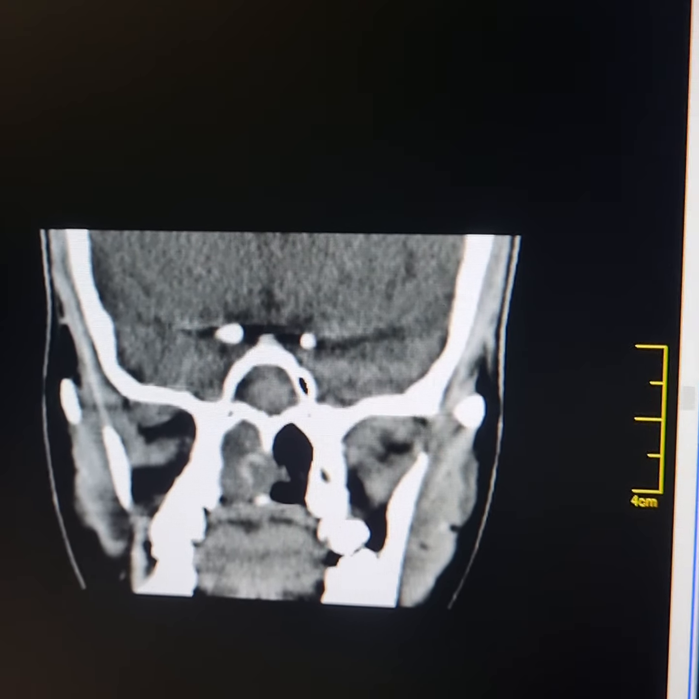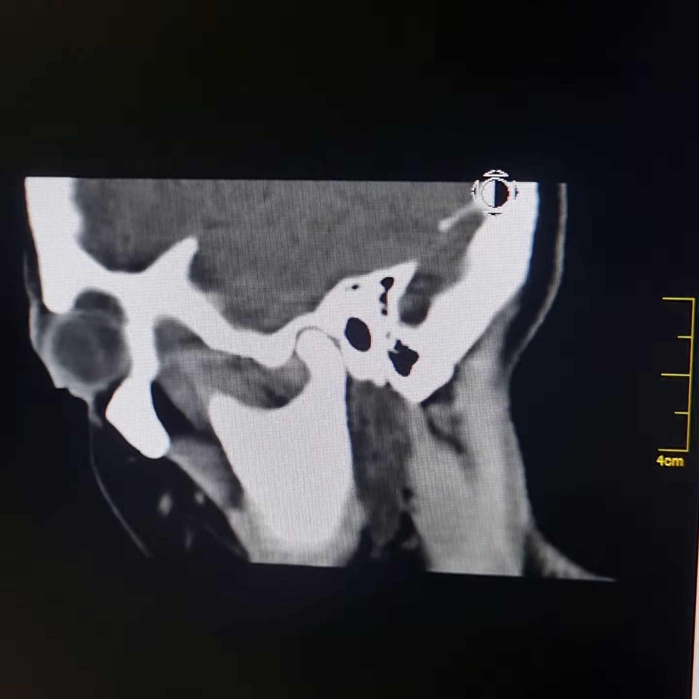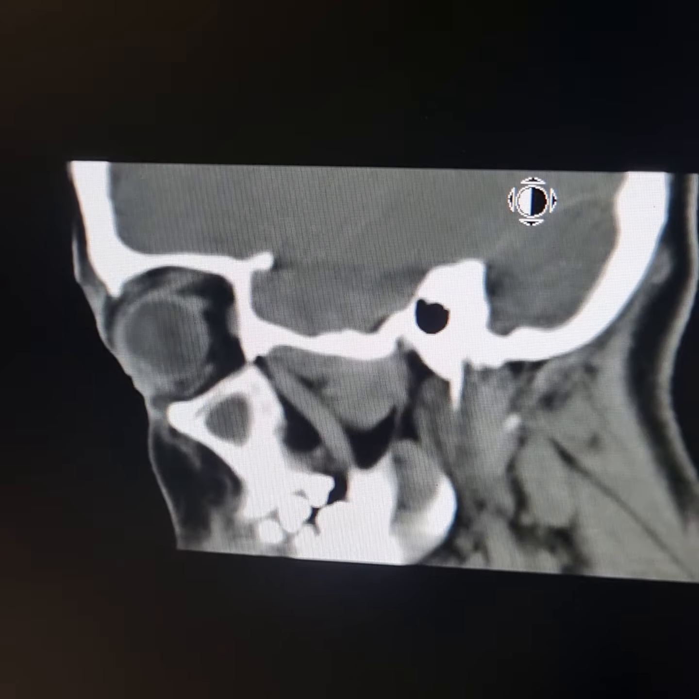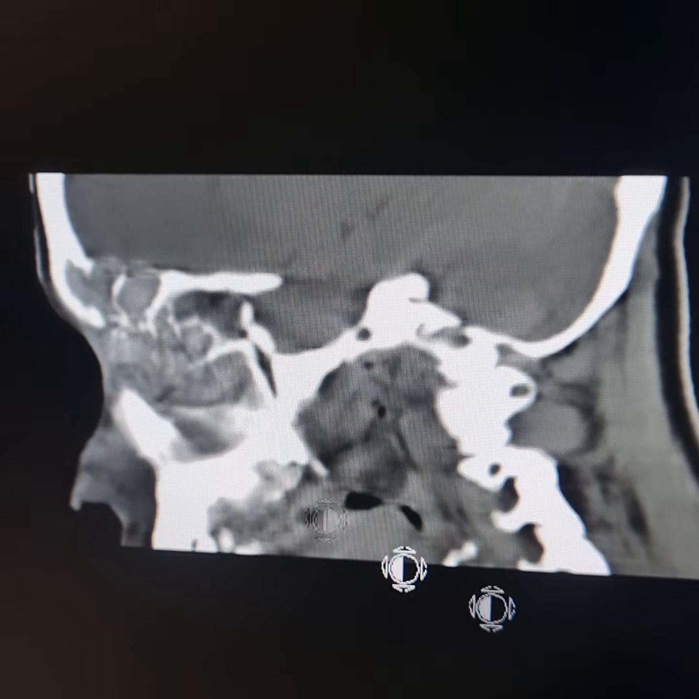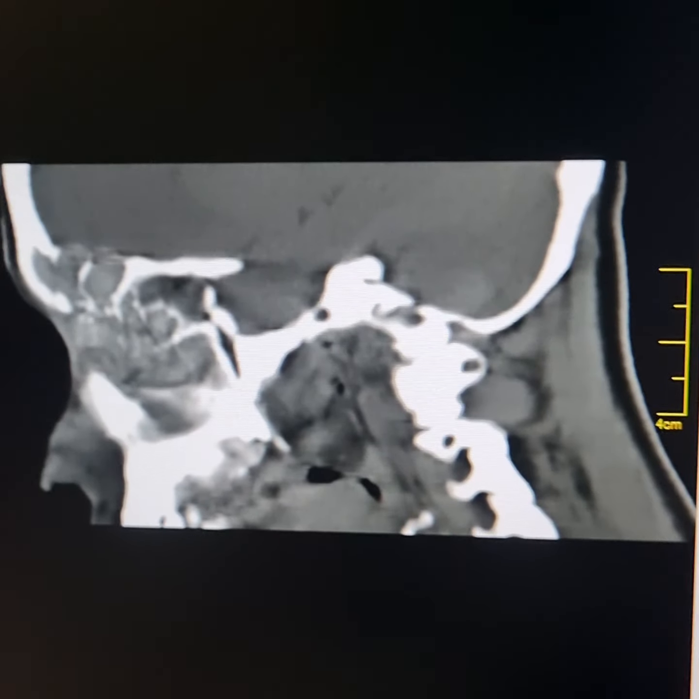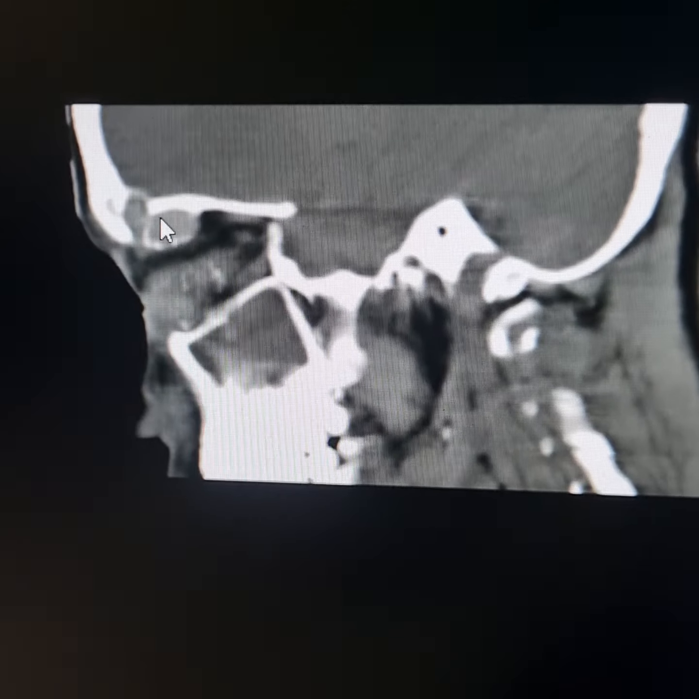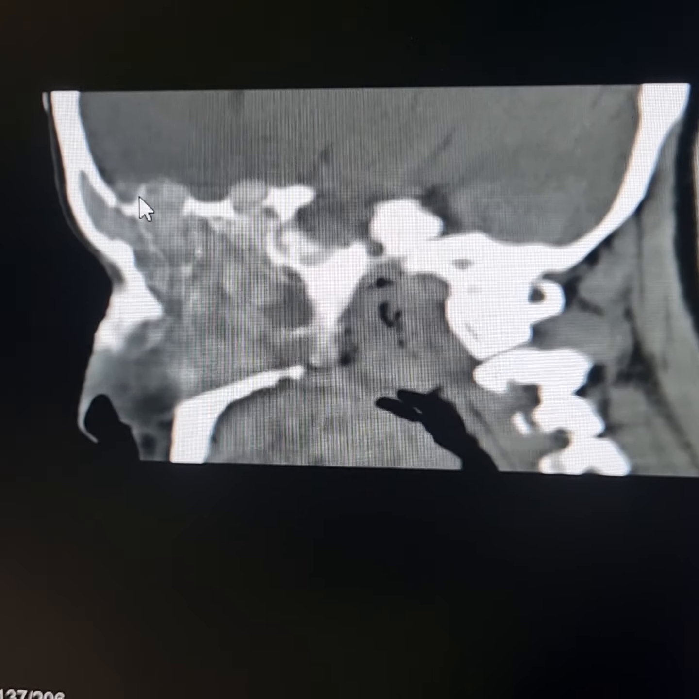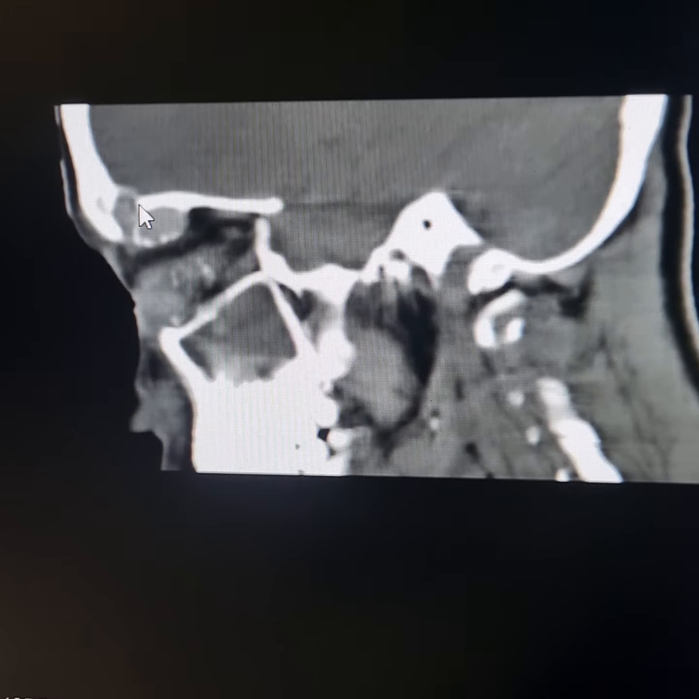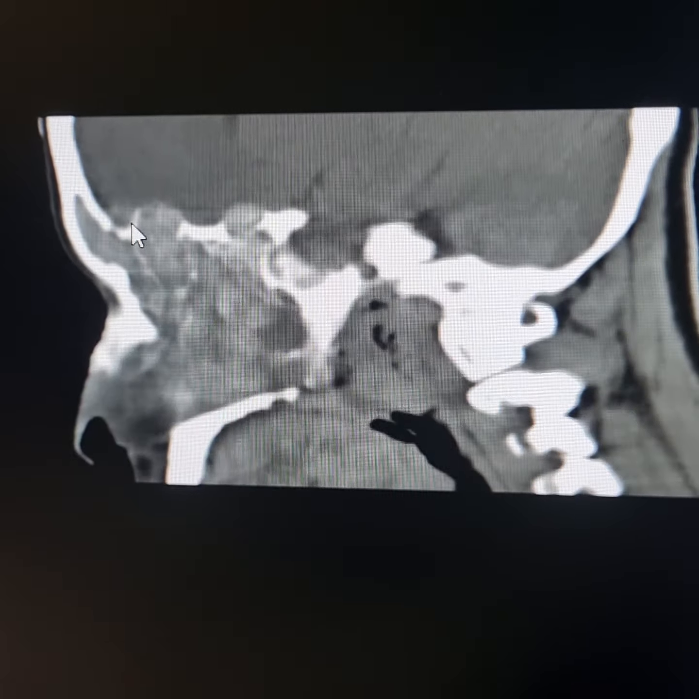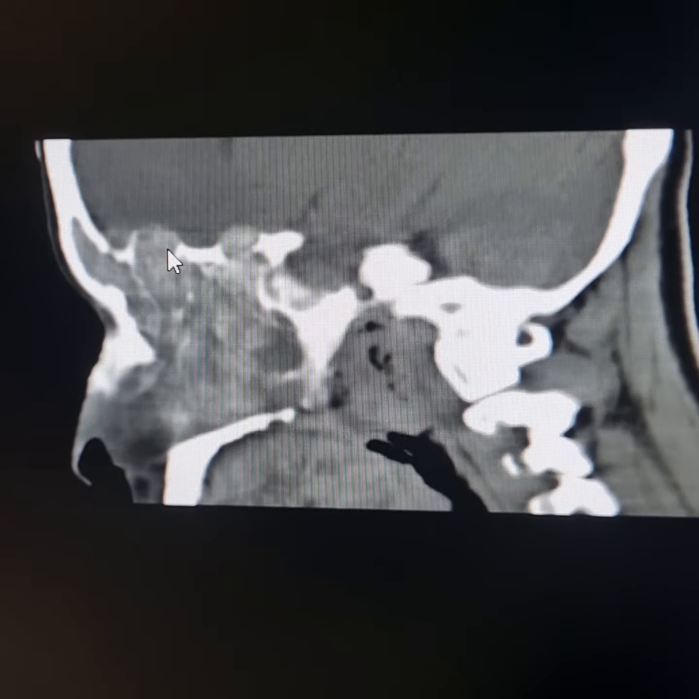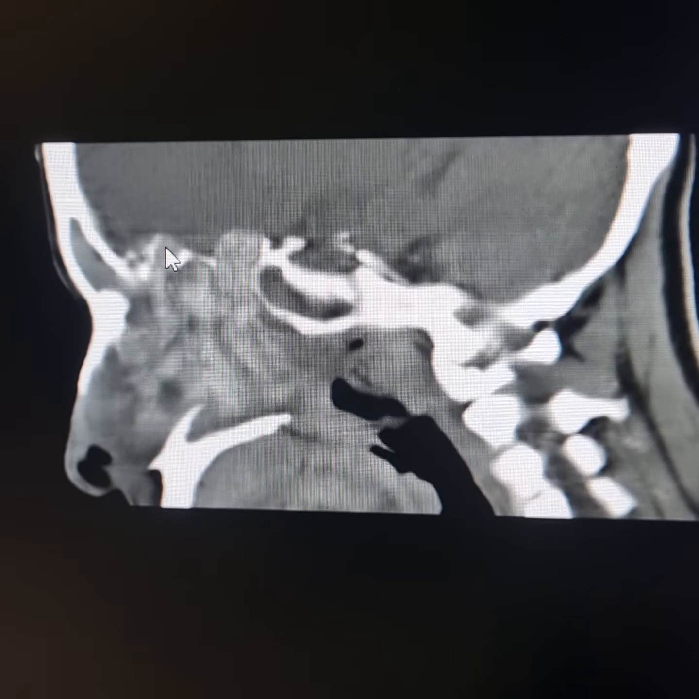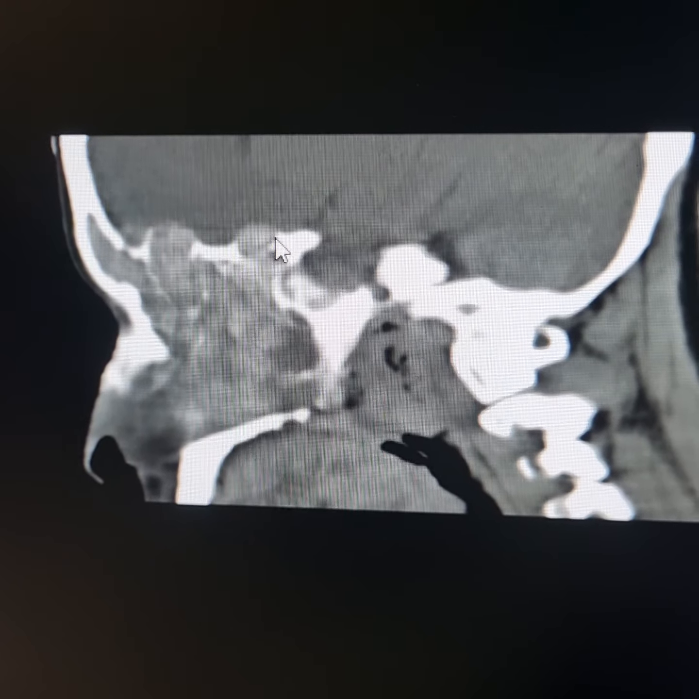Now I will show you the sagittal scan. Please observe eroded posterior and superior walls of the right frontal sinus and the mass extending into the lower part of the right anterior cranial fossa. Cribriform plate is eroded at these levels.